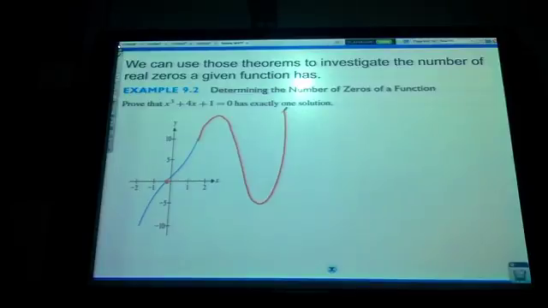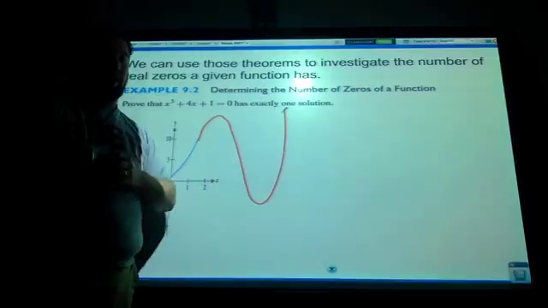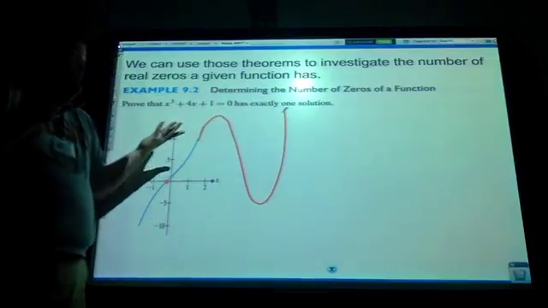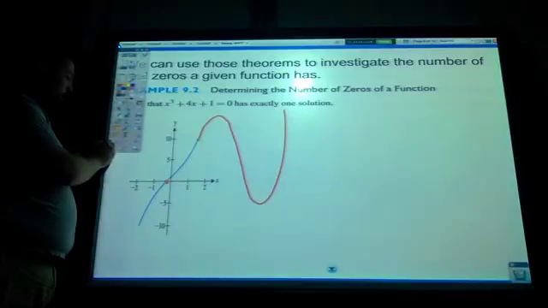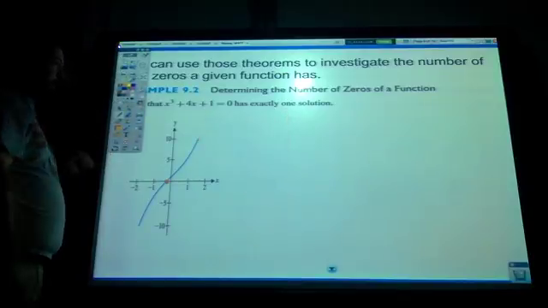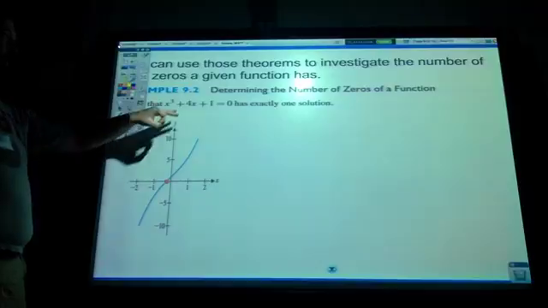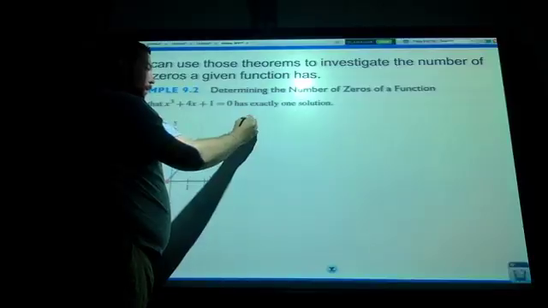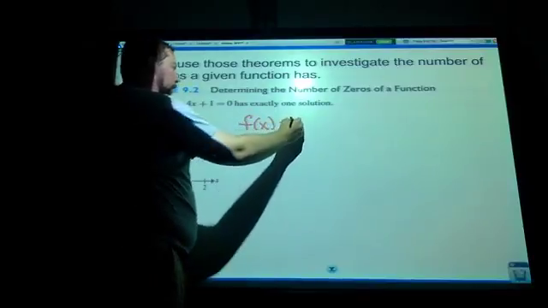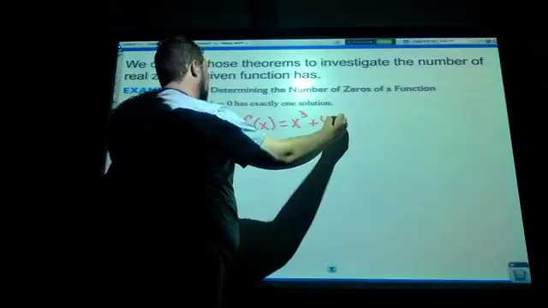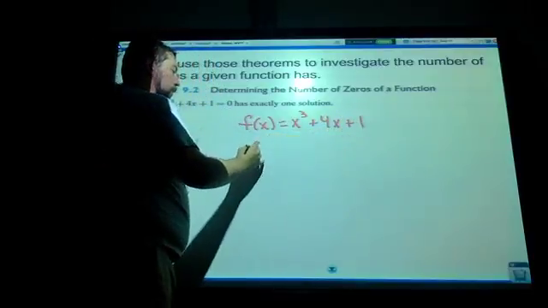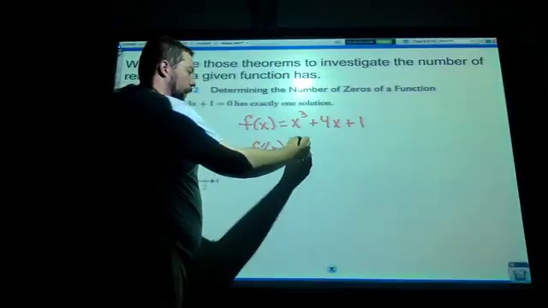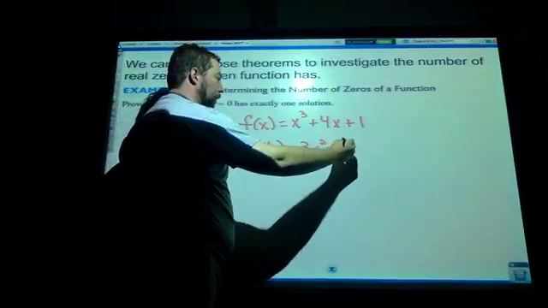You can plug it in your calculator and zoom out, but you never know. It could come over there like 1,000 somewhere and come back down, or 1,000,000. I'm not sure. I can only see so much on my graph. But those theorems actually help us out. What we can do here is take the derivative of this thing. If my function is x cubed plus 4x plus 1, then its derivative is 3x squared plus 4.